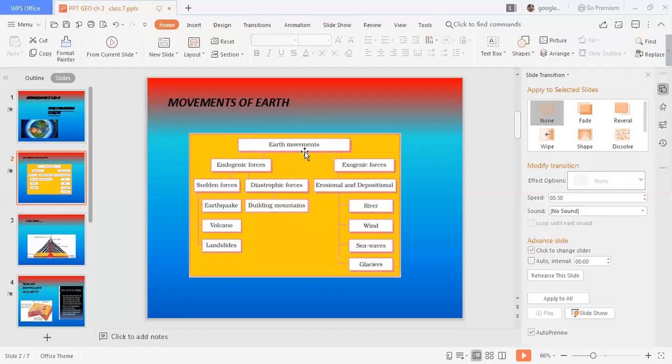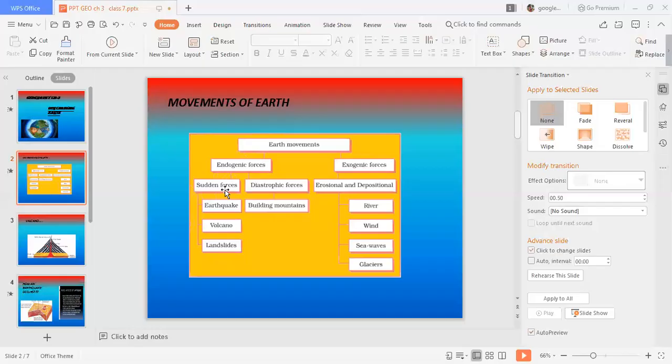So earth movements can be divided into two parts. First is endogenic forces and second is exogenic forces. Endogenic forces are inside the earth. These occur inside the earth, and exogenic forces occur upside the earth. Endogenic means sudden forces. These occur inside the earth and cause earthquakes, volcanoes, and landslides.